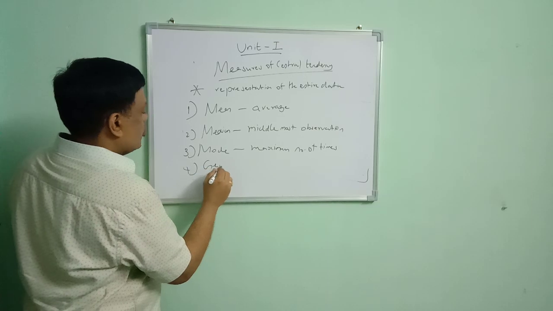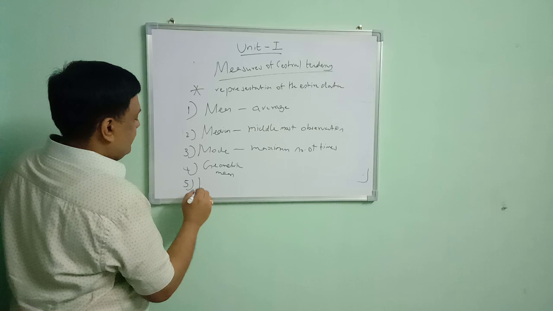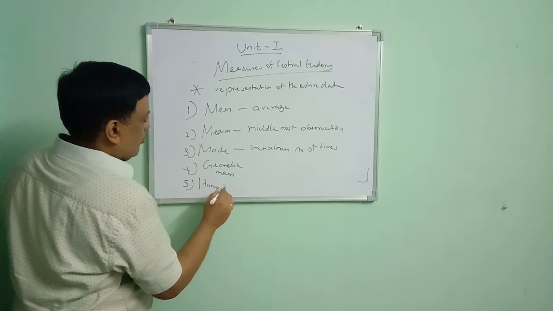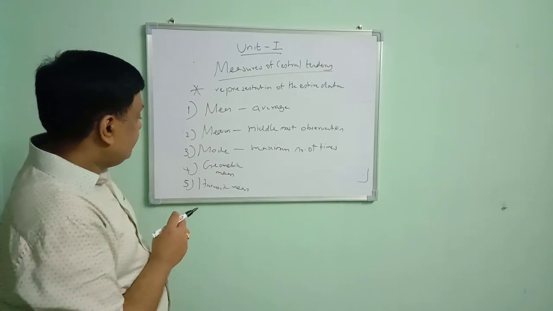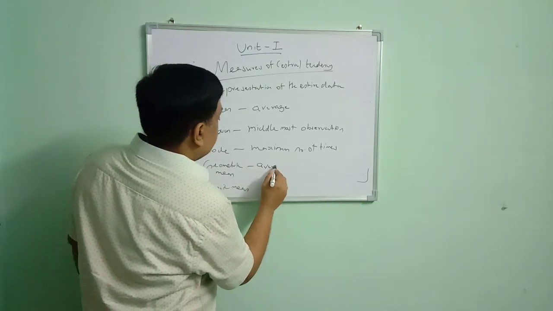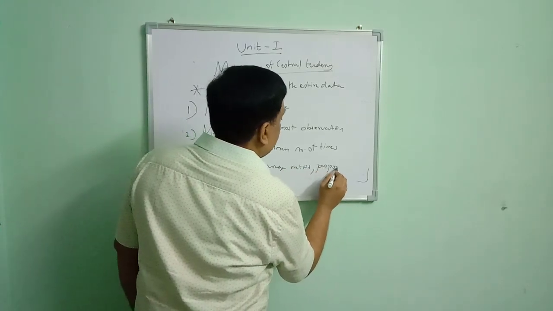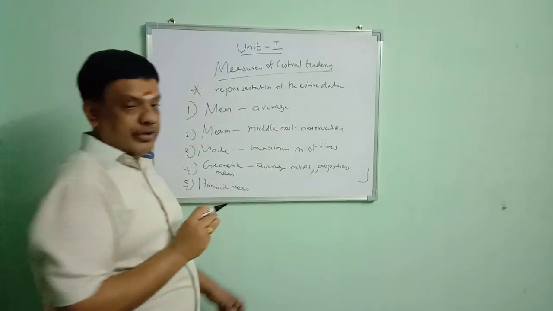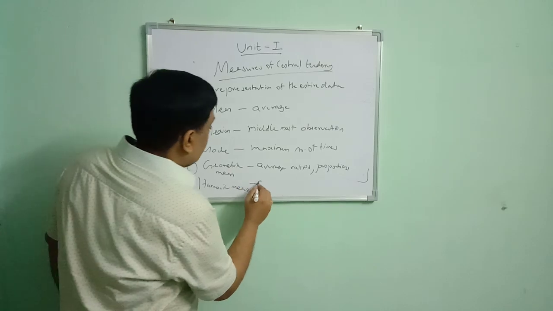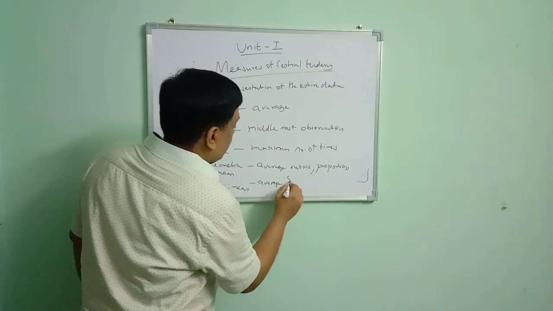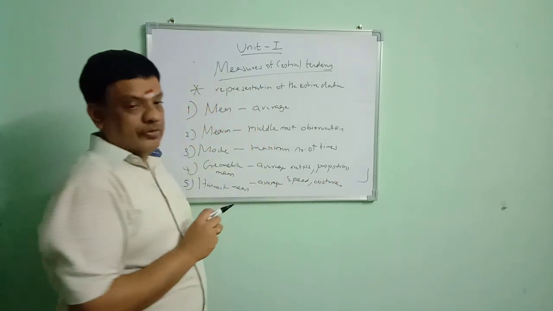Fourth one is the geometric mean, which is also an average, and fifth one is the harmonic mean. Geometric mean is used to find the average of ratios or proportions. When the data are in the form of ratios or proportions, we use the geometric mean. Harmonic mean is also used to find the average when the data are given in the form of speed or distance. So these are the 5 important measures of central tendency.